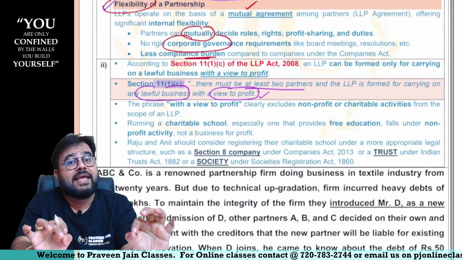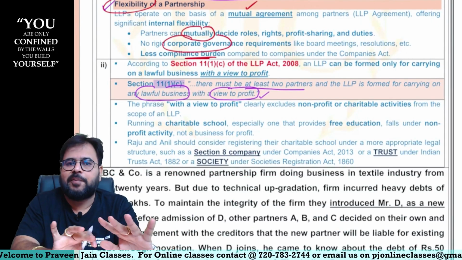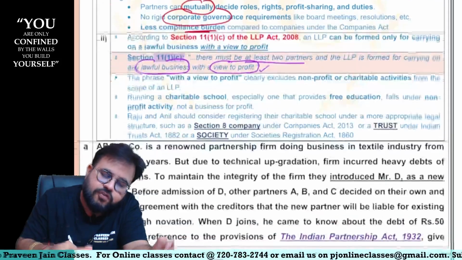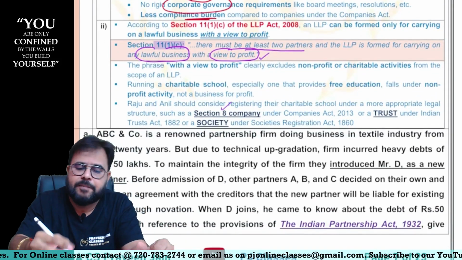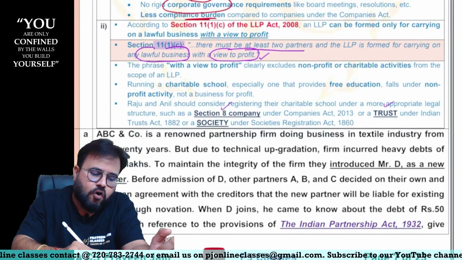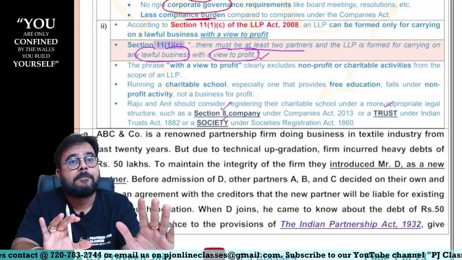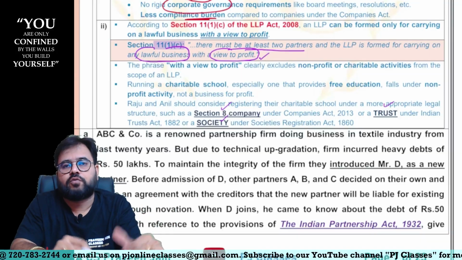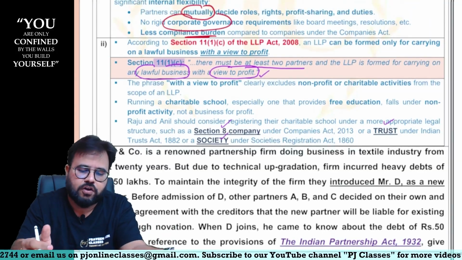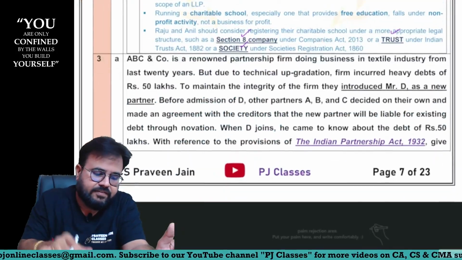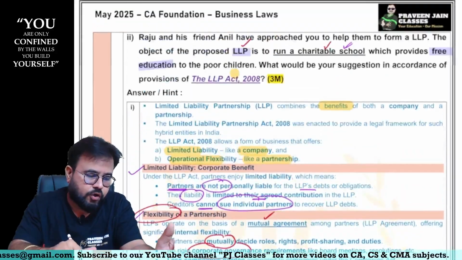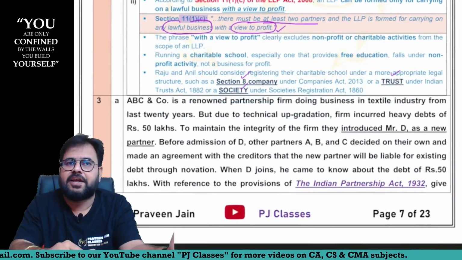So do you think can they do this? Answer is yes. But can they do this by forming an LLP? Answer is no, sir. Then as a situation, what are the options available with them? Maybe they can go with section 8 company, maybe they can form a trust, or maybe they can form a society. But which form of organization is not allowed, sir? LLP form of organization is not allowed, sir. This ends this particular part, sir. Next, 3A. So with this, question number 2 is also over. 20 plus 20, 40 marks are over, sir.